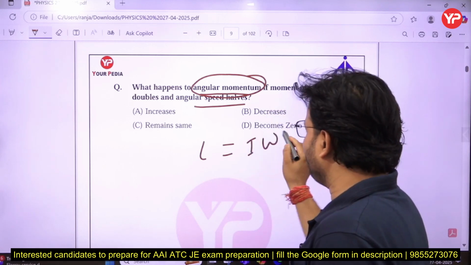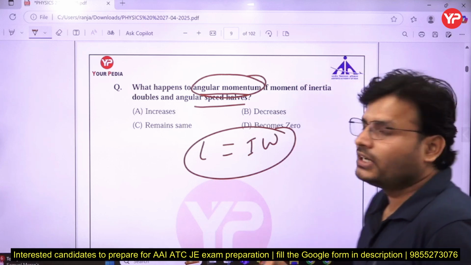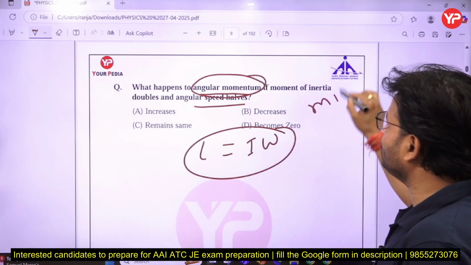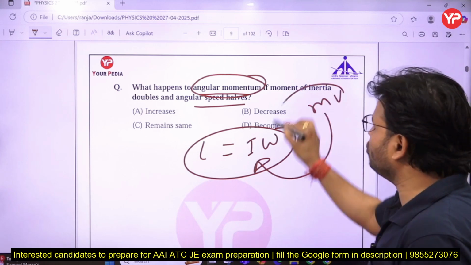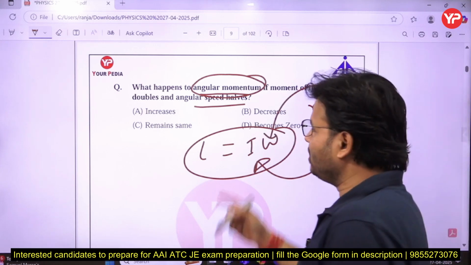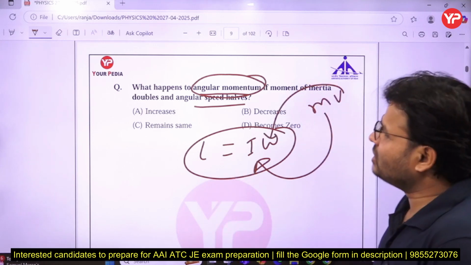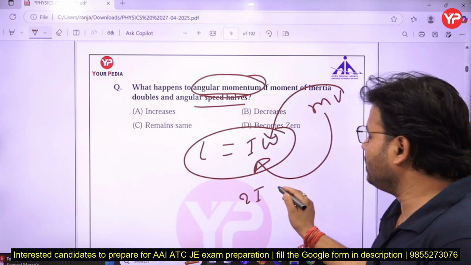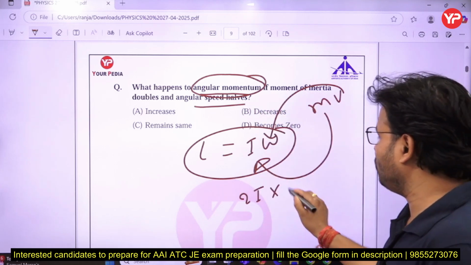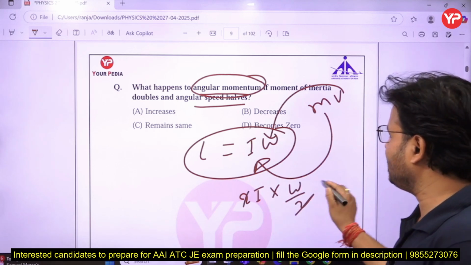I omega, not alpha, let me correct. Angular momentum L is I omega. Linear momentum is mass into velocity, so instead of mass you use moment of inertia, and instead of linear velocity you use angular velocity. So what happens if the moment of inertia is doubled, 2I, and the angular speed is halved, omega upon 2? Ultimately it is still I omega.